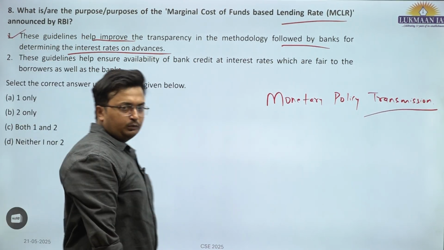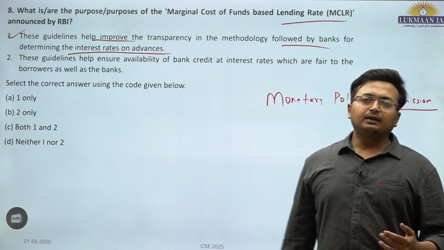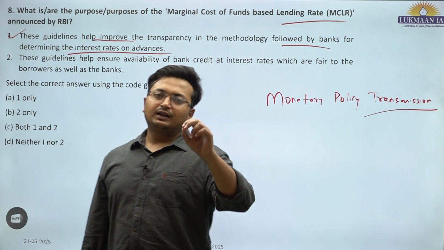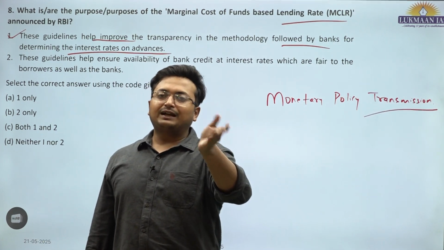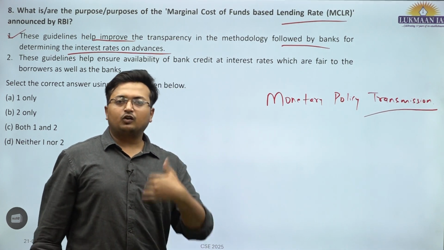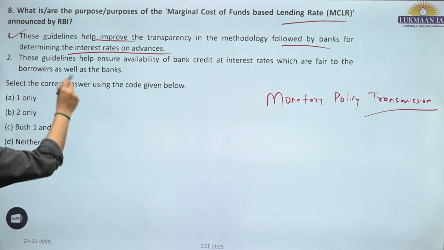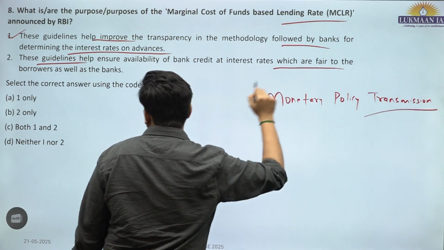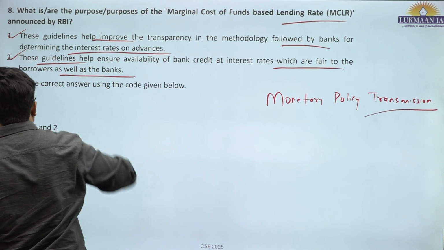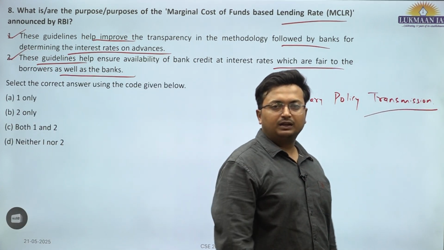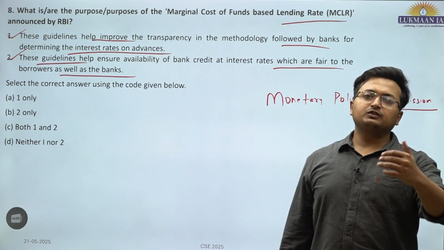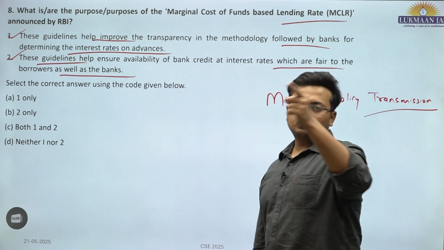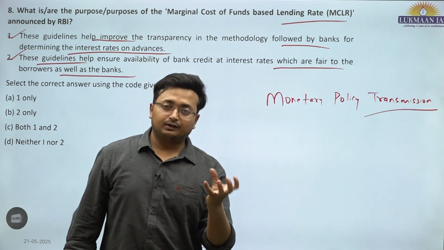This is correct. So what would be the rates on loans? That would be determined by MCLR. So MCLR helps in ensuring that if there is a cut or if there is an increase in repo rates, that has to be passed on to the market, be it the depositor or be it the creditors. These guidelines help ensure availability of bank credit at interest rates which are fair to the borrowers as well as the banks. So the cost should be a win-win situation. It should be beneficial for the banks that their interest margin should also be good. At the same time, it should not be too high that should be discouraging in case of total credit growth,